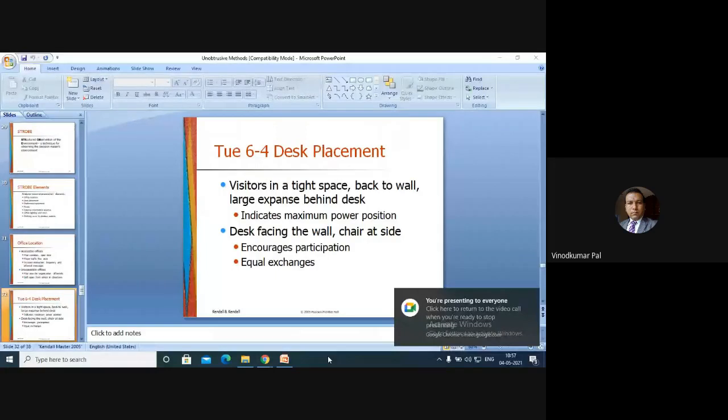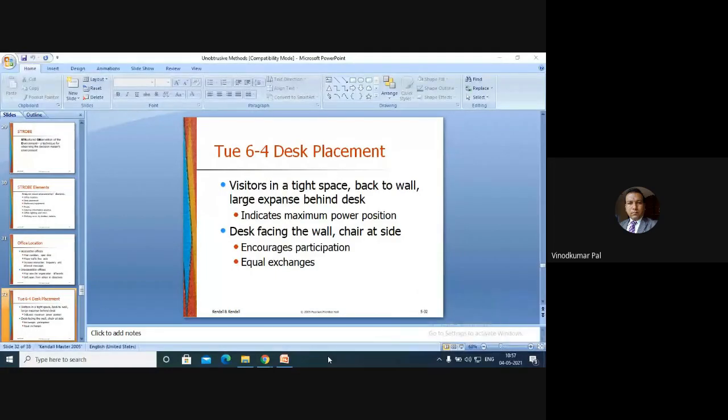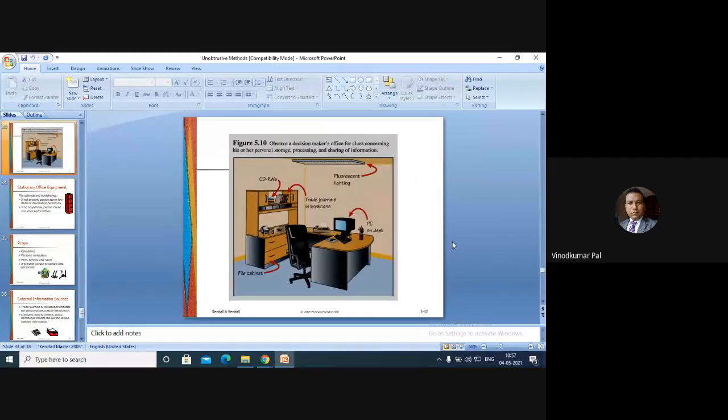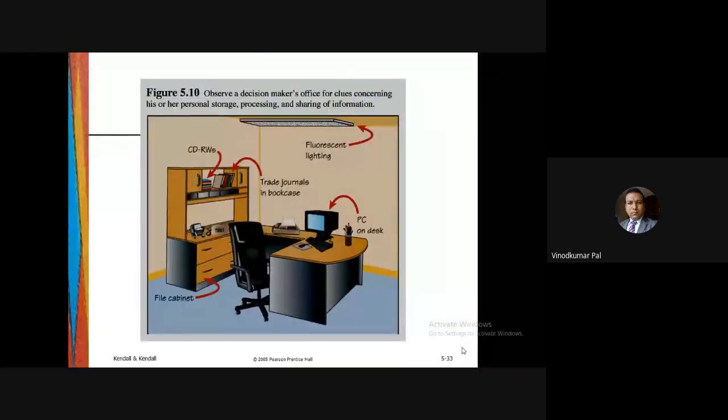With the help of this, we can try to understand with the one diagram they have given over here. You can see the title of this particular figure: observe a decision maker's office for clues concerning his or her personal storage.